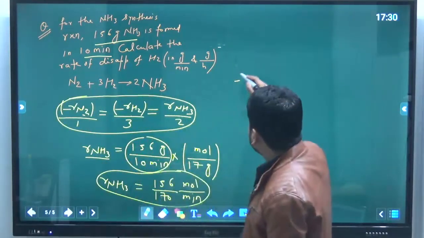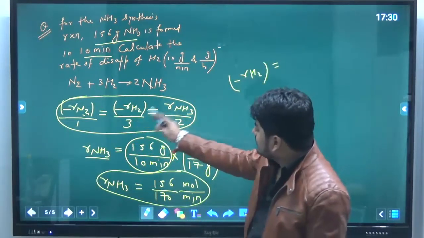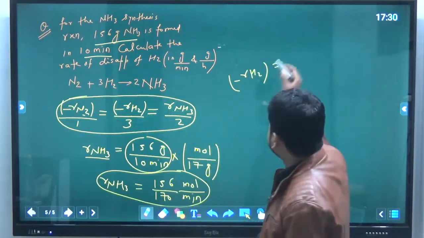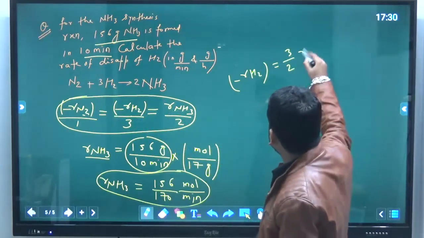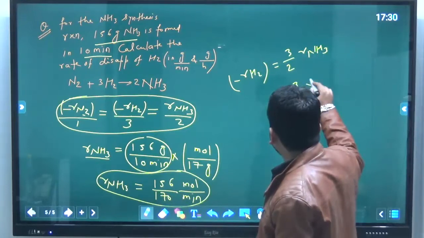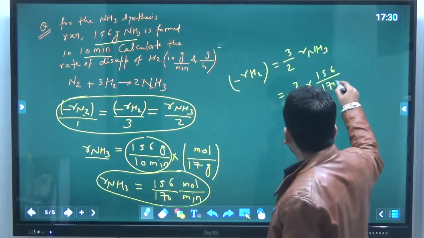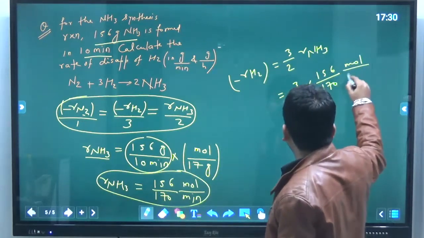So minus RH2 will be equal to what? You can see 3 upon 2 times of RNH3, that is 3 upon 2 times of this value, 156 upon 170 mole per minute.